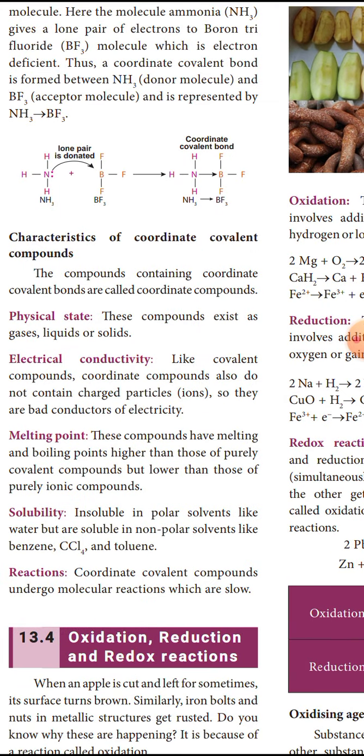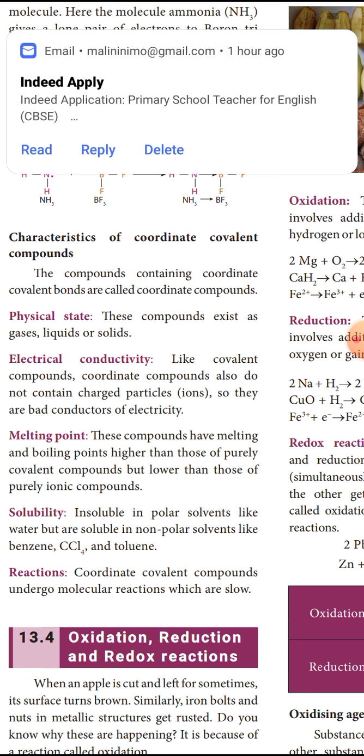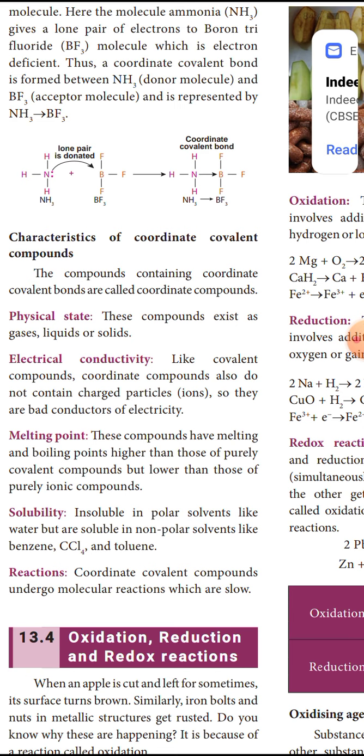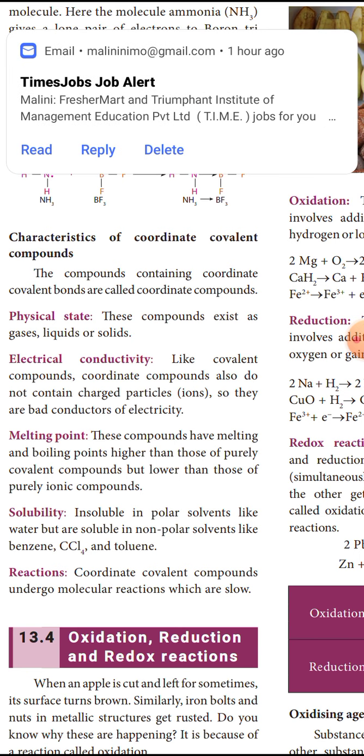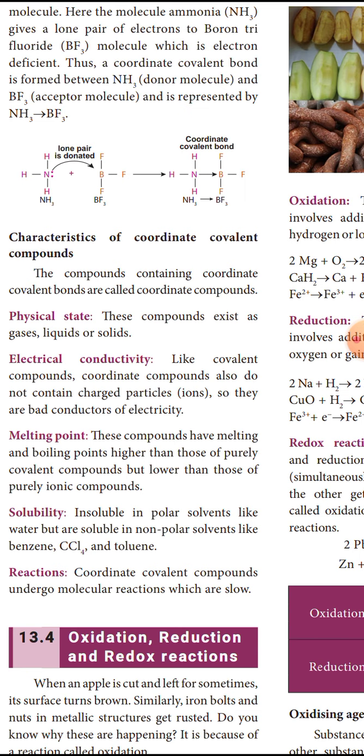The compounds containing coordinate covalent bonds are called coordinate covalent compounds. What are coordinate covalent compounds? The compounds containing coordinate covalent bonds are called coordinate covalent compounds. Okay. Now first let us see the characteristic of physical state. These compounds exist as gases, liquids or solids. Like covalent compounds, the coordinate covalent compounds also exist in solid, liquid and gaseous states.